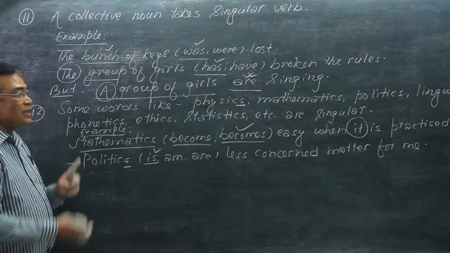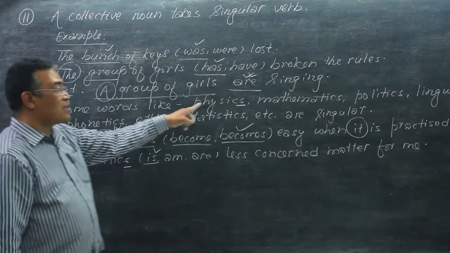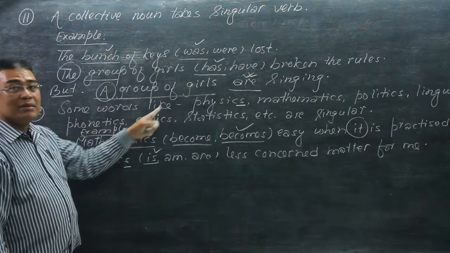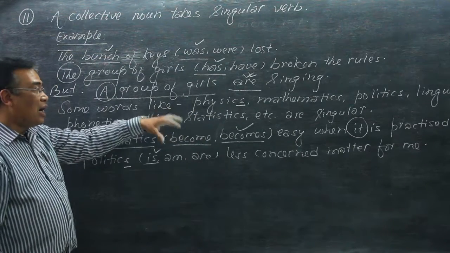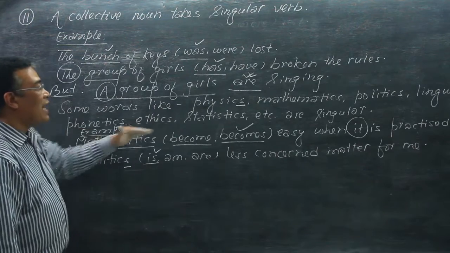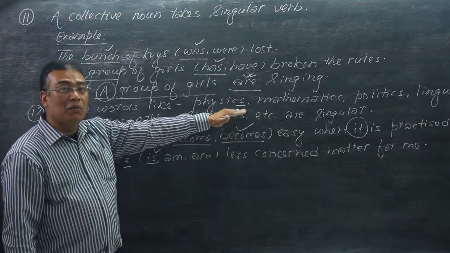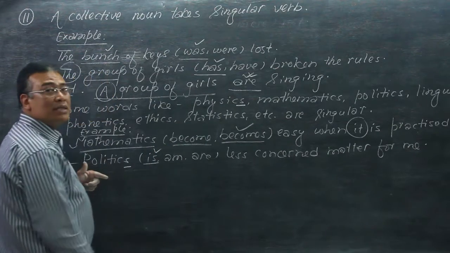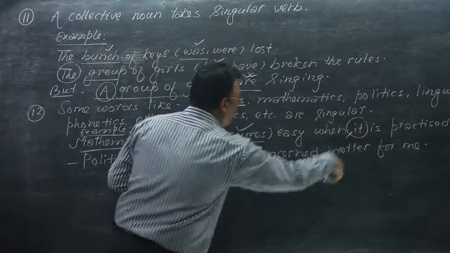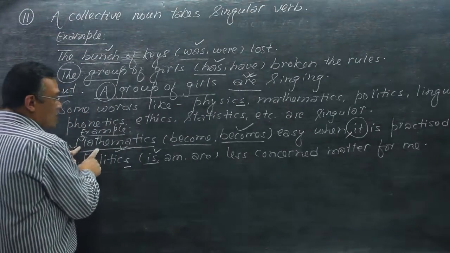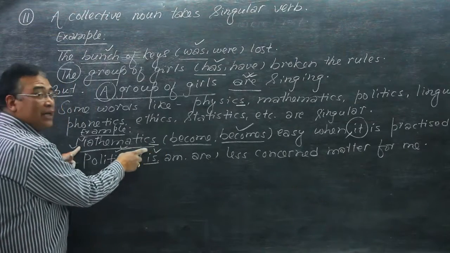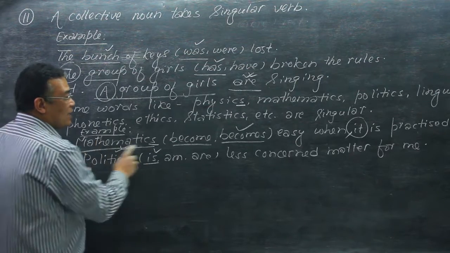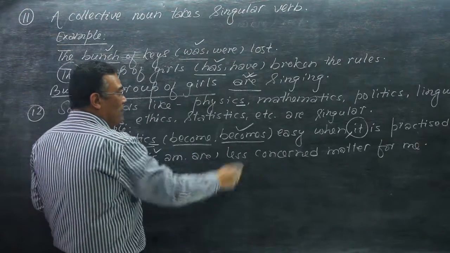Now, some subjects, the names of subjects like physics, mathematics, politics, linguistics, phonetics, ethics, etc., are singular words, though they have S at the end. Mathematics becomes easy when it is practiced more. Though the word mathematics ends with S, it is singular, so mathematics becomes, not become.